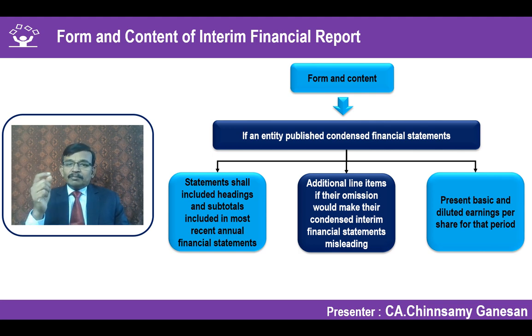Whether I can include some new line items when I'm presenting a full set of financial statements, definitely yes, because it goes with the respective accounting standard, especially Ind AS 1. Ind AS 1 permits additional line items to be added if it makes a relevant and reliable presentation and gives more information to the users of the financial statements. Similarly, the disclosure or presentation of basic and diluted earnings per share is a requirement. So that should also be part of even a complete set of financial statements. Don't get carried away. It is applicable only for condensed financial statements, because in this slide we are talking about condensed financial statements.